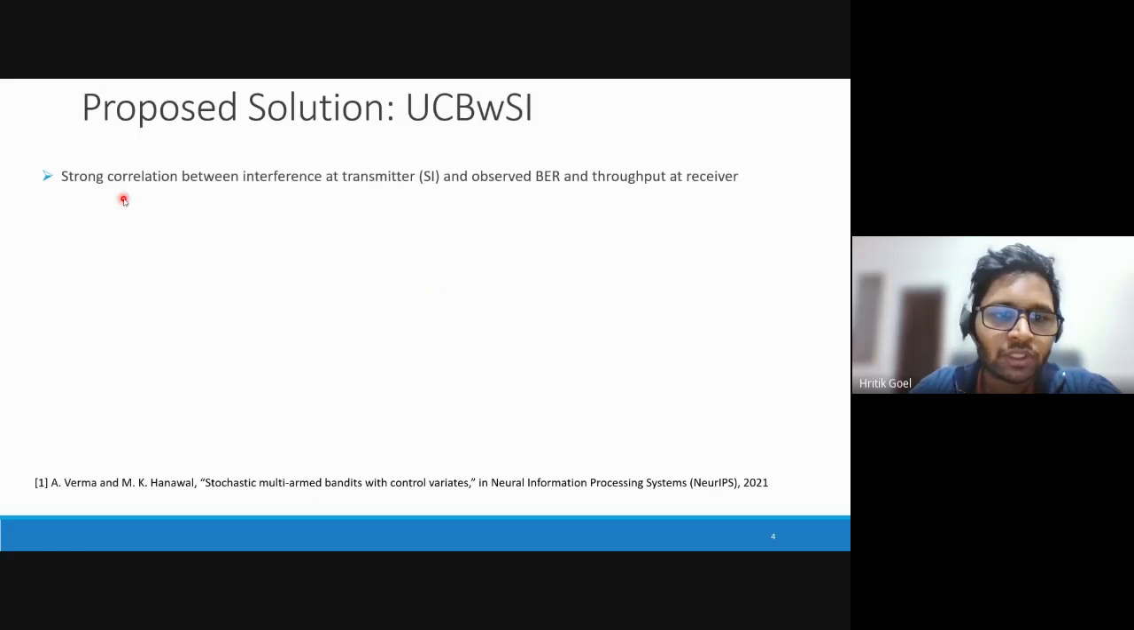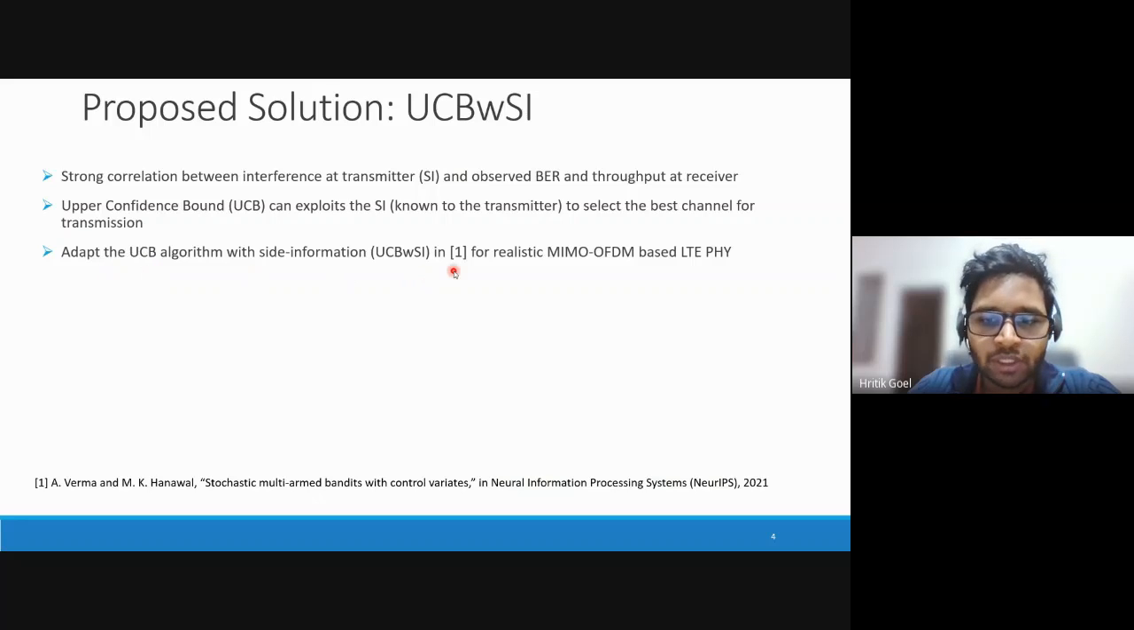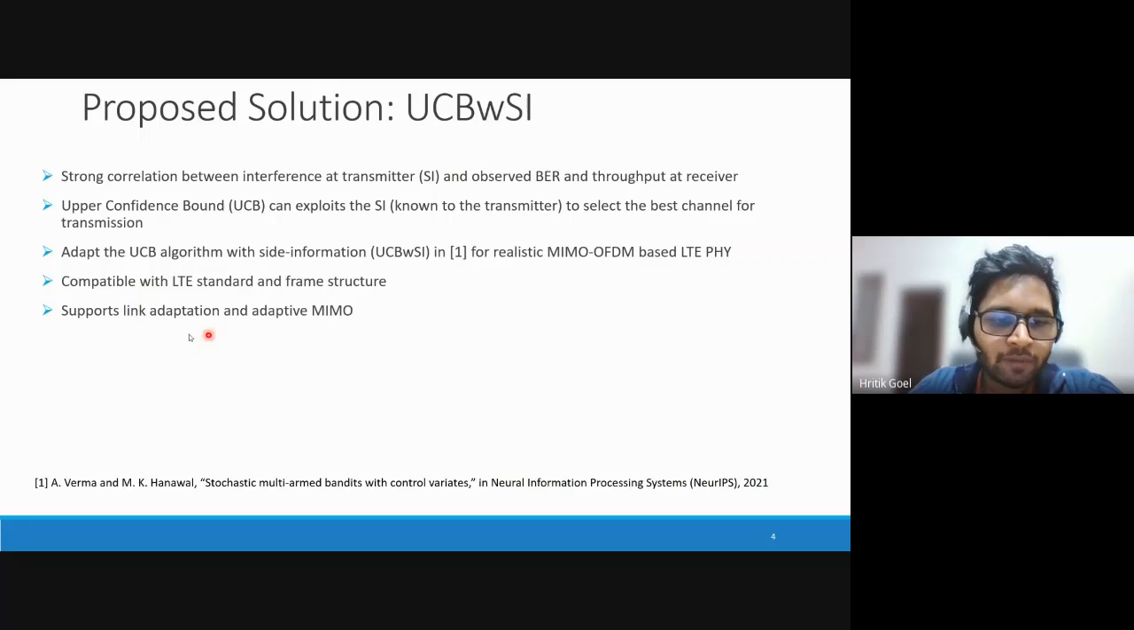Here's the proposed solution. There exists a strong correlation between the interference at the transmitter and the PHY performance at the receiver. So the upper confidence bound algorithm, that is the UCB algorithm, exploits the side information, which is assumed to be known to the transmitter, to select the best channel for transmission. We have adapted the UCB algorithm with side information, UCB-WSI, for a realistic LTE setup based on MIMO OFDM. Since we have assumed that only the side information is known to the transmitter in advance and we don't have any additional assumption regarding the feedback signals, our solution is compatible with the LTE standard. It supports link adaptation and adaptive MIMO.